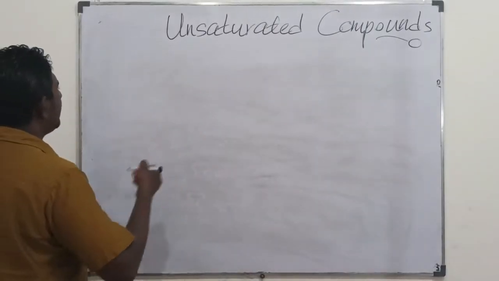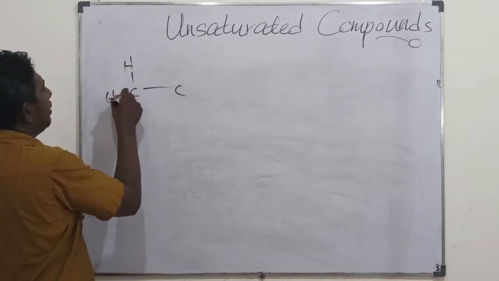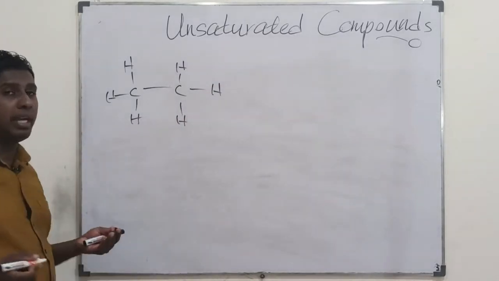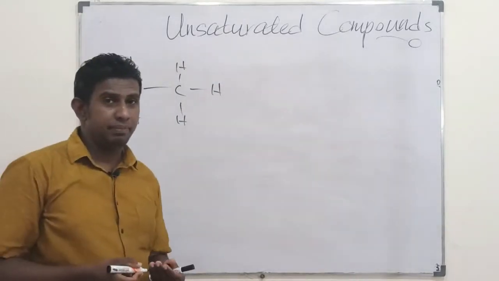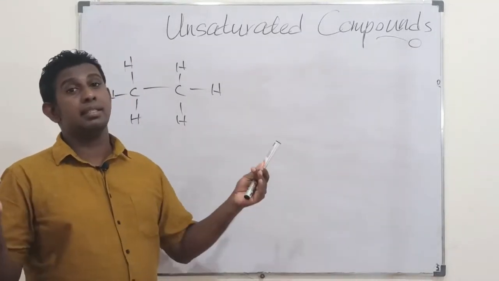Students, take the organic compound ethane, the second alkane, with 2 carbons. The maximum number of hydrogens that could ever be there is 6.